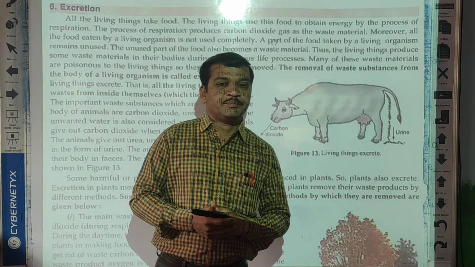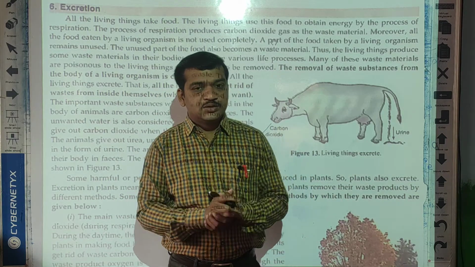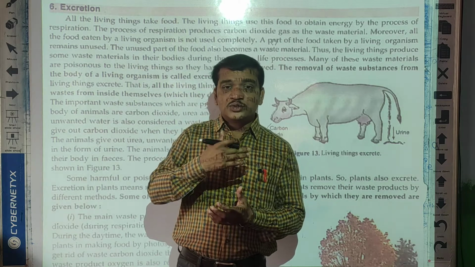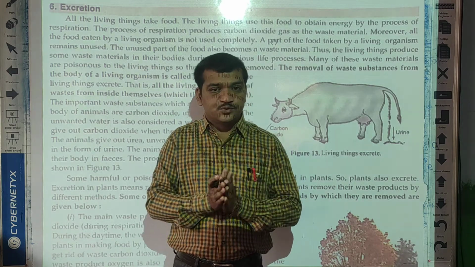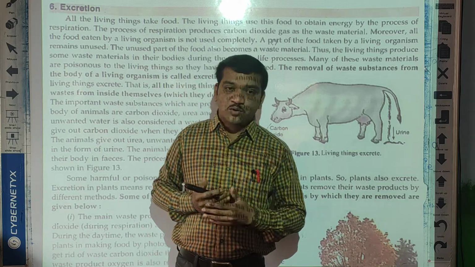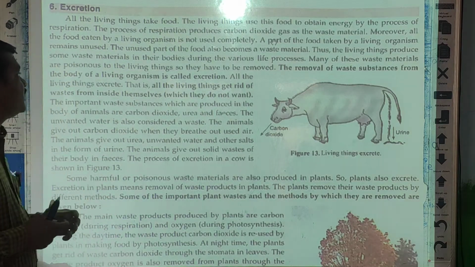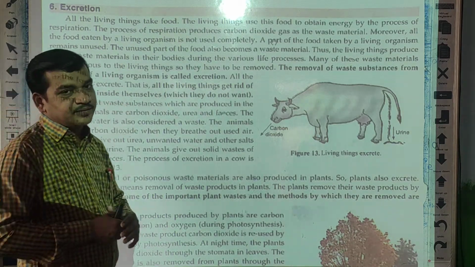Now the second example. See students, we eat food, but 100% of the food is not digested by our body. Whatever food is eaten is not completely digested.